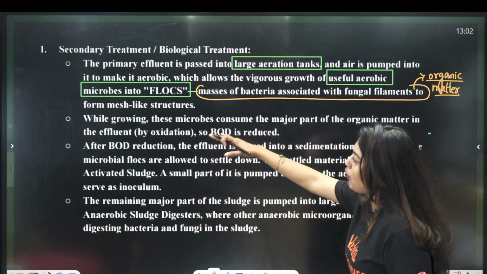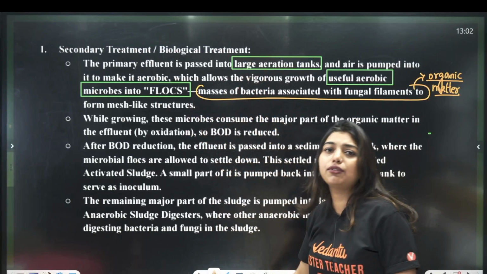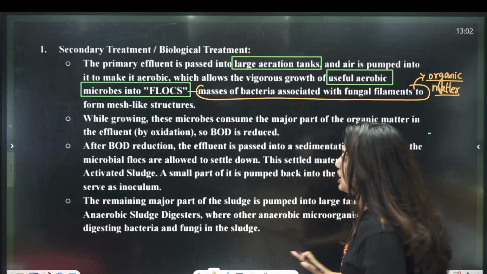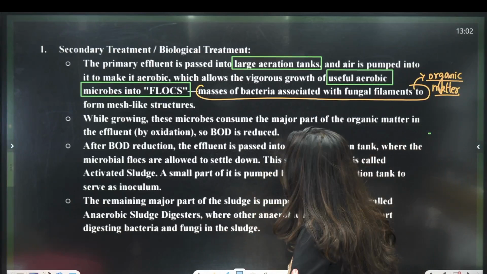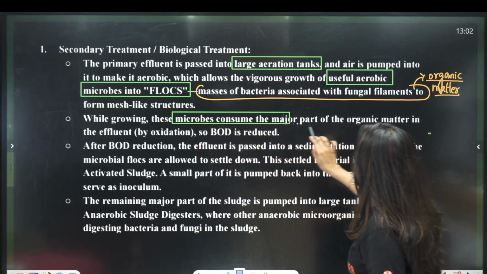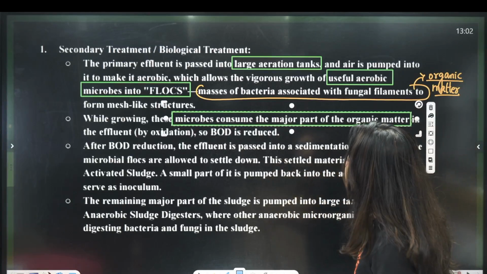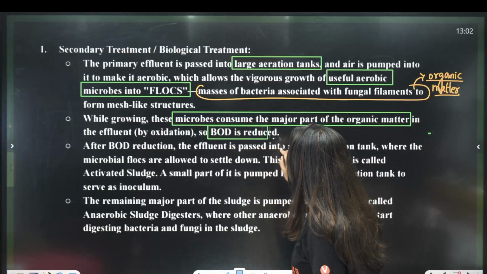Look here, which will form a mesh-like structure. So they have given the definition of flocks. This answer is more than enough for you. You do not need any separate answers from anywhere. Now look here. While growing, these microbes consume the major part of the organic matter in the effluent, the water. So the BOD is reduced.